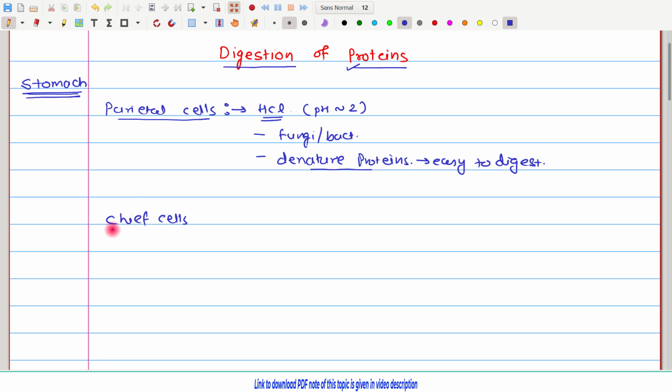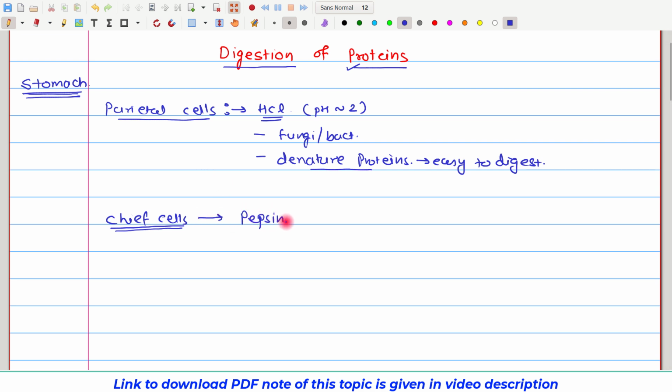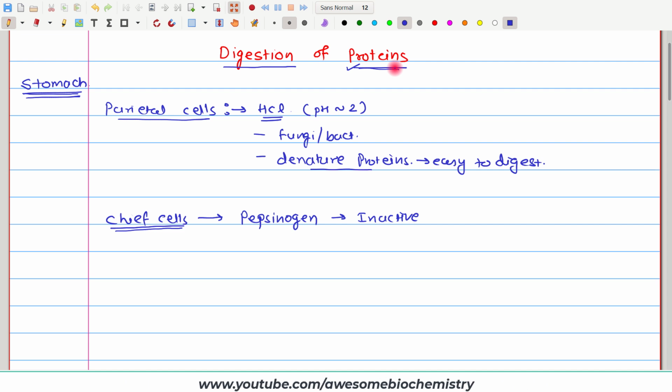The second type of cell which is important for the digestion of protein is the chief cells of the stomach. These cells secrete pepsinogen. Pepsinogen is the enzyme which can break down internal peptide bonds. But pepsinogen is not the active form of the enzyme, rather it is the inactive form. And as we will see further ahead in the video, almost all the enzymes related to the digestion of protein are secreted in the inactive form.